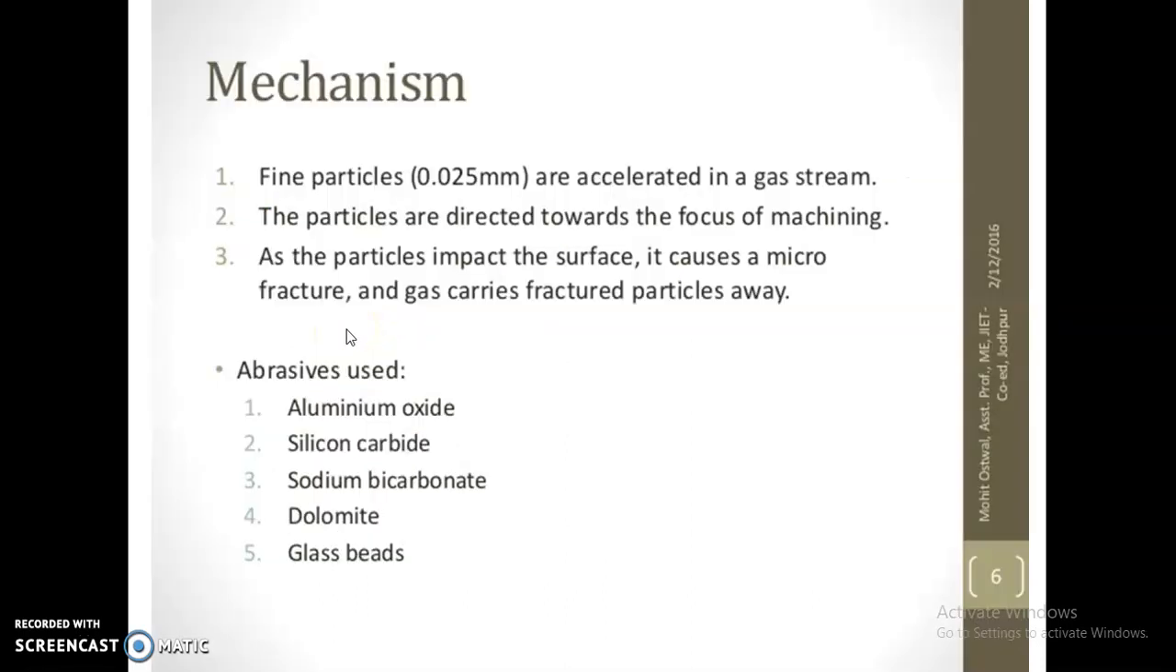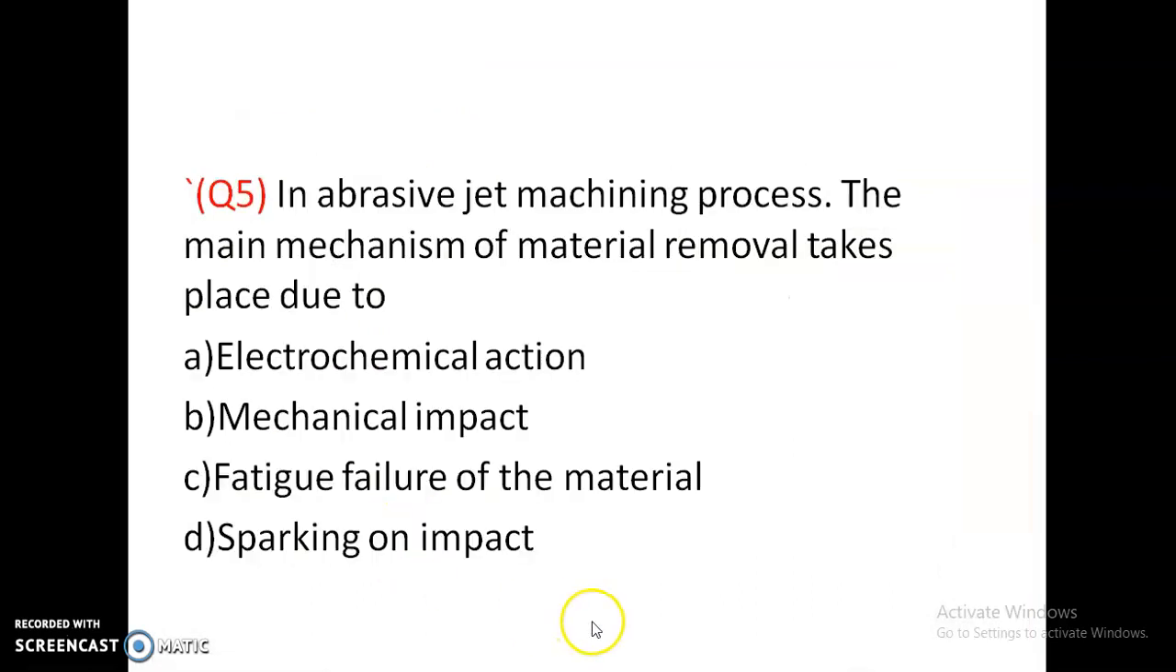Option A is correct. So the mechanism: fine particles are accelerated in a gas stream. The abrasive particle size is 0.025 mm. Particles are directed towards the focus of machining where the holes have to be made. As the particles impact the surface, they cause micro fracture, and the gas carries the fractured particles away. Abrasives used are alumina, silicon carbide, sodium bicarbonate, dolomite, and glass beads.